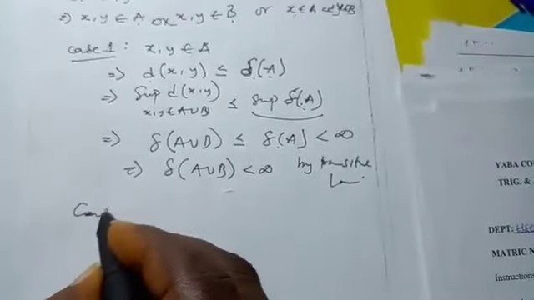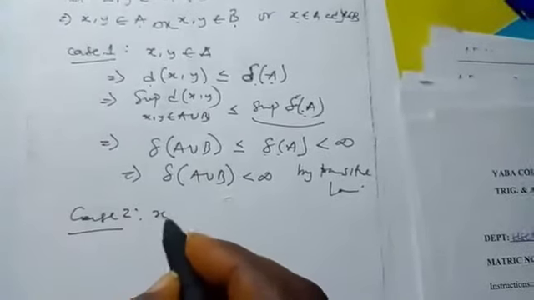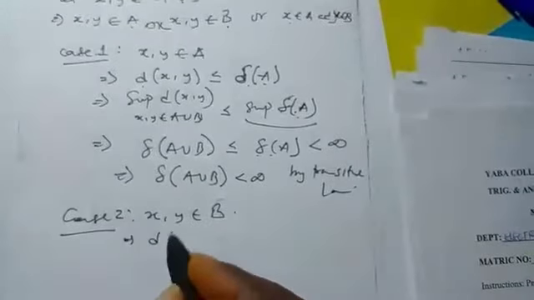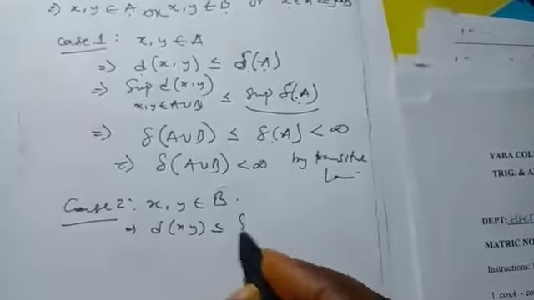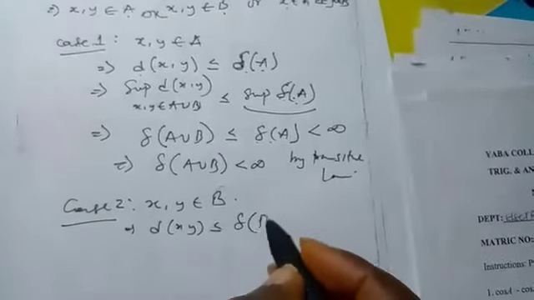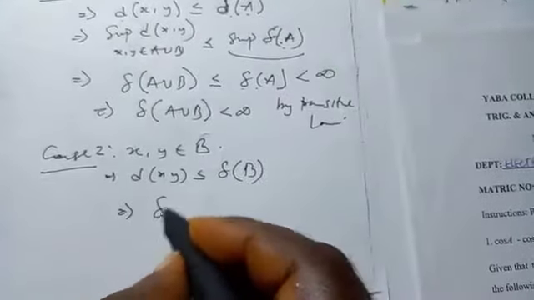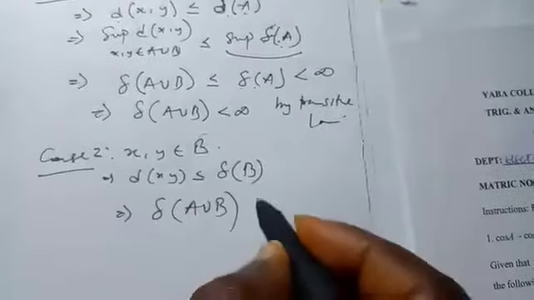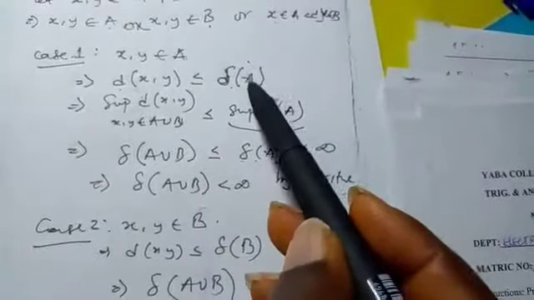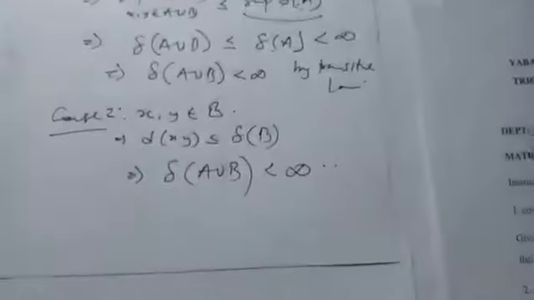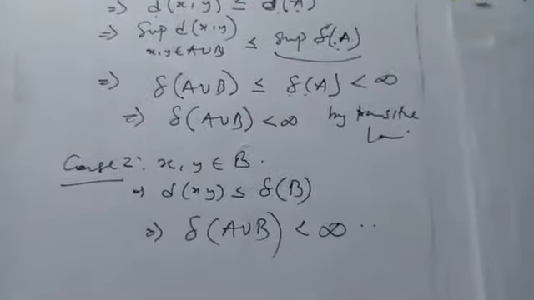So case 2 as well. If S, Y belongs to B, so also d of S, Y will be less than or equal to the diameter of B. So without stressing ourselves, we follow the same pattern. It's just that we replace A with B. So we will see that similarly delta of A union B is less than infinity. We'll follow the same pattern, only putting B in place of A. So that is all. Let's consider the third case on another page.